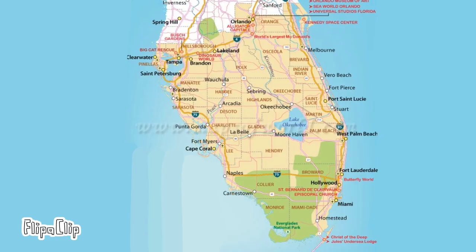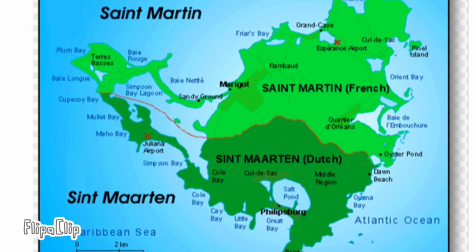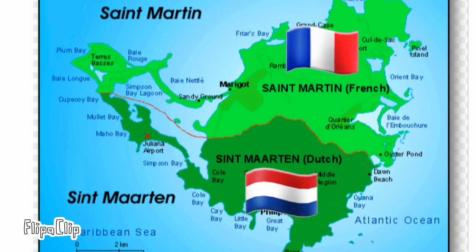Now let's move on to southern Florida. I know technically it's not part of the Caribbean, but since we covered Bermuda, we should include southern Florida. Southern Florida has swamps and the most southern city in continental USA. The last island that we're going to be talking about is St. Martin. Now this island is special because it is the only place where France and Netherlands border each other.